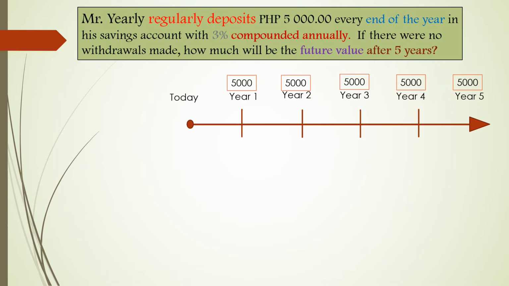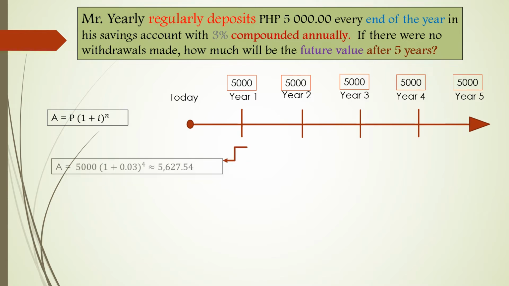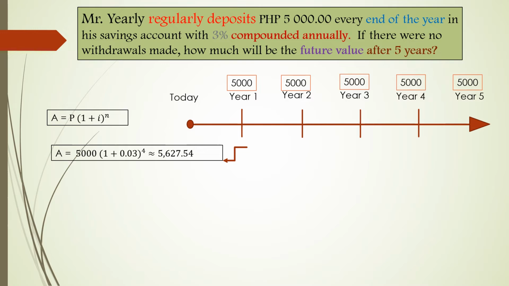So we will be using this formula: A equals P quantity 1 plus i raised to n, wherein P is 5,000 pesos, i is 0.02, and n for the first year is 4. This justifies the time value of money, that is, the money that you have now is worth more than the identical sum in the future due to its potential earning capacity. So for the first year, if you invested 5,000, the future value is